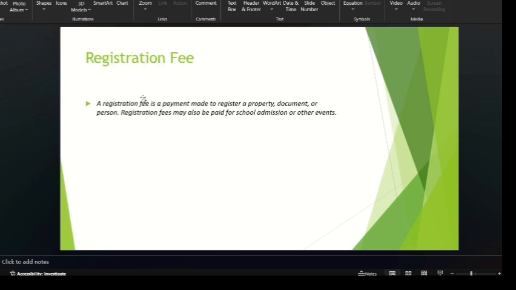Registration fee is, for example, made for a property or document or person to person. This registration fee changes, and I think you are familiar with it from when we were studying 10th or intermediate, when we pay some fee to the government in the name of registration fee. So this is a type of direct tax kept by the state government or central government. Toll tax, yes, toll tax.